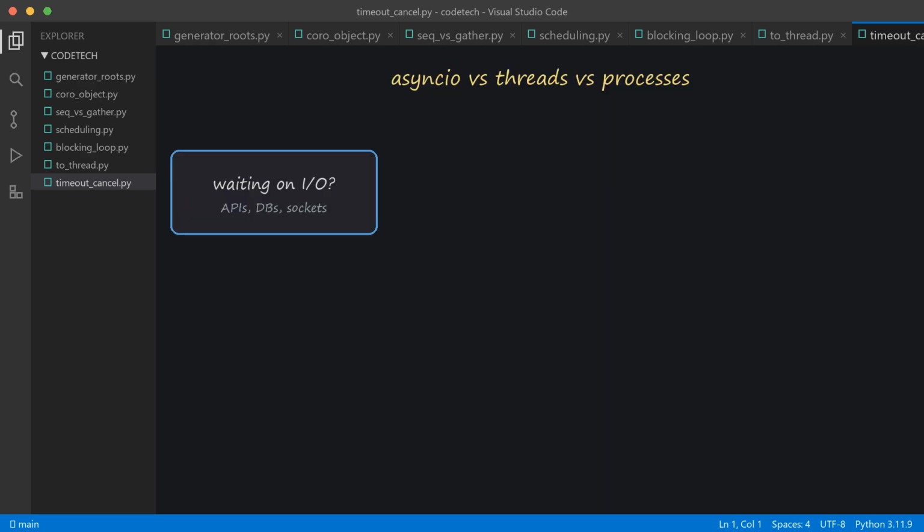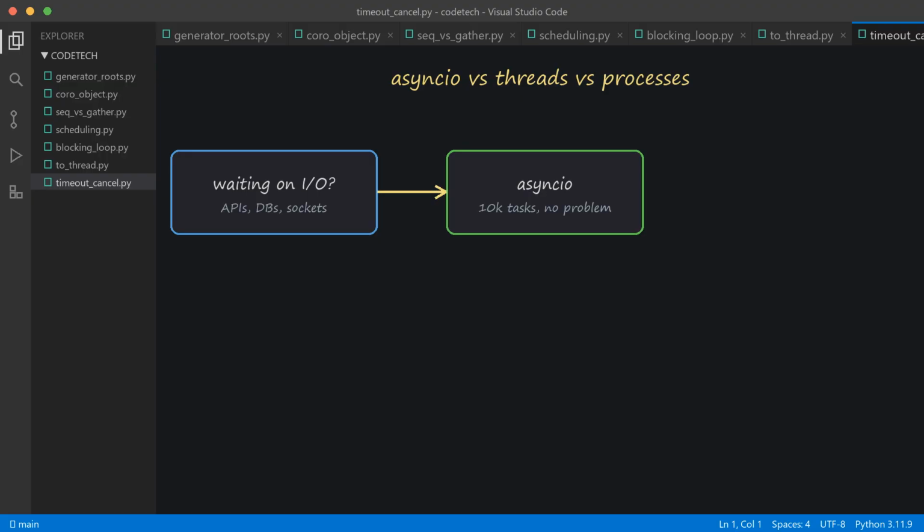So let's settle the eternal question. Asyncio, threads, or processes? Here's the honest decision guide. Is your workload mostly waiting? Network calls, APIs, databases, thousands of concurrent connections? That's asyncio's home turf. Tasks cost almost nothing. 10,000 of them is routine, and the explicit await points make the concurrency visible and mostly race-free.